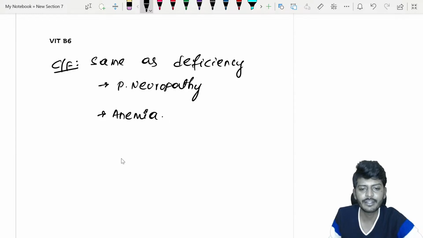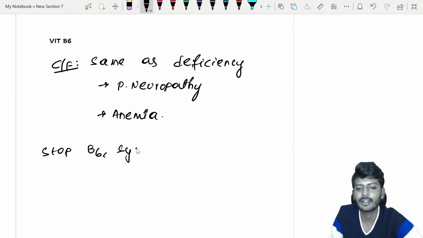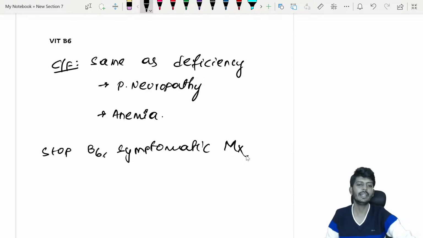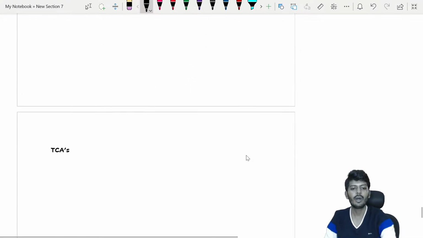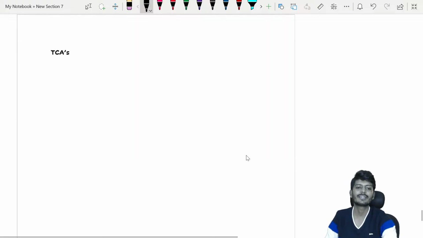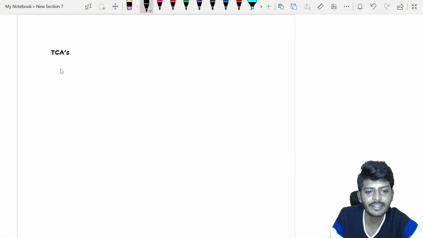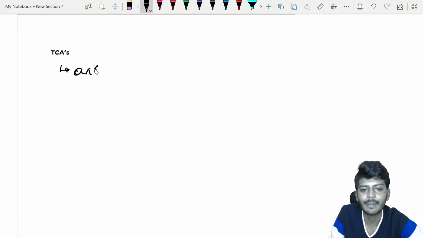So during this time, what we need to do is, if excess is there, stop B6, followed by symptomatic management. This is the story of vitamin B6. Once you understand that, the last one is tricyclic antidepressants. These are which type of drugs? Antidepressants.